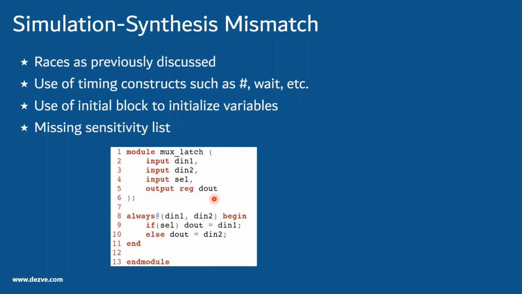So in the last case, what we are trying to say here is, we know that sel is missing from the sensitivity list, so that is known, and because this is missing here, the simulation tool will behave as a latch. Now the synthesis tool can also behave as a latch, or it can give you a warning saying that it was trying to infer a latch, but the behavior looks similar to a mux and I can go ahead and implement a mux.